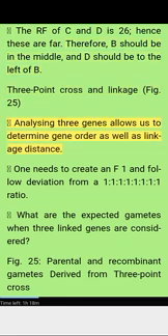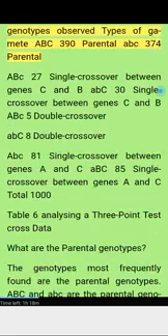Three-point cross and linkage. Figure 25. Analyzing three genes allows us to determine gene order as well as linkage distance. One needs to create an F1 and follow the deviation from a 1:1:1:1:1:1:1:1 ratio. What are the expected gametes when three linked genes are considered? Figure 25: parental and recombinant gametes derived from a three-point cross.